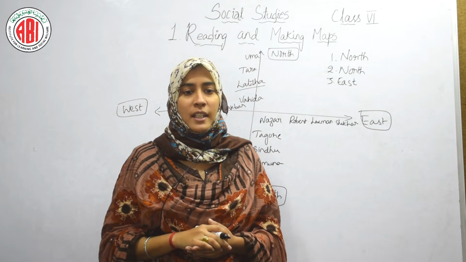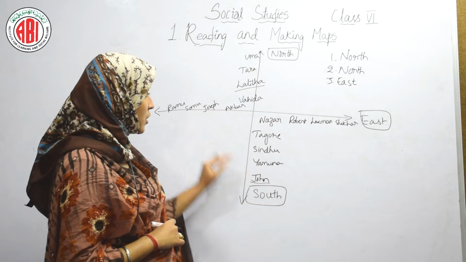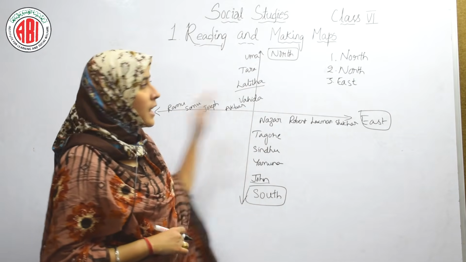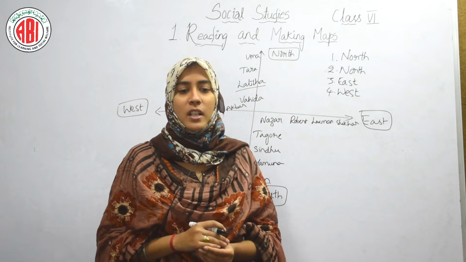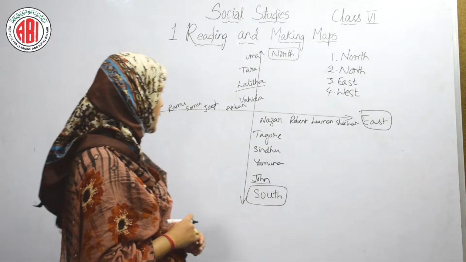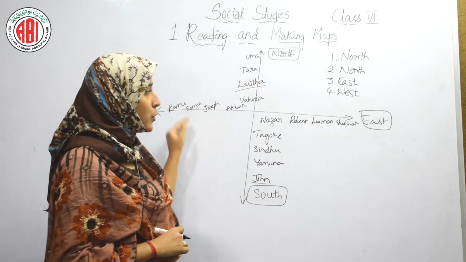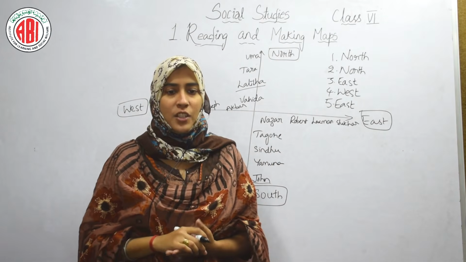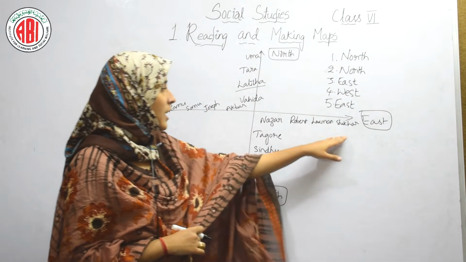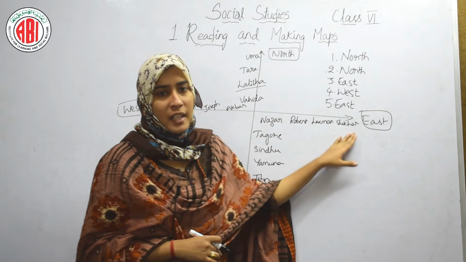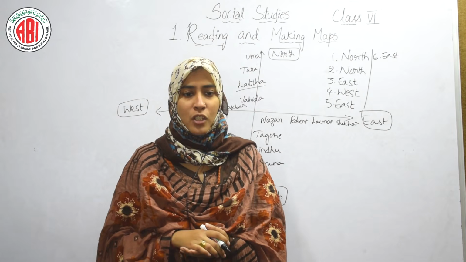Nazar is towards dash direction of Ram. Here Nazar is towards dash direction of Ram, that is opposite direction. So opposite of east is west. Fourth answer is west. Lakshman is towards dash direction of Somu. Where is Lakshman? Here is Lakshman and Lakshman is at the opposite direction of Somu. So Lakshman is at the east. Lakshman is also towards dash direction of Shekhar. Where is Shekhar? Shekhar and Lakshman both are at the same direction, that is east. And the last one is Tara is in the dash direction of John.